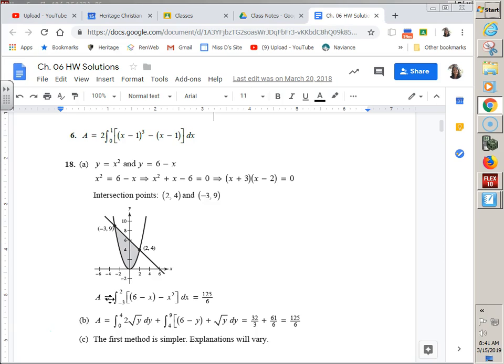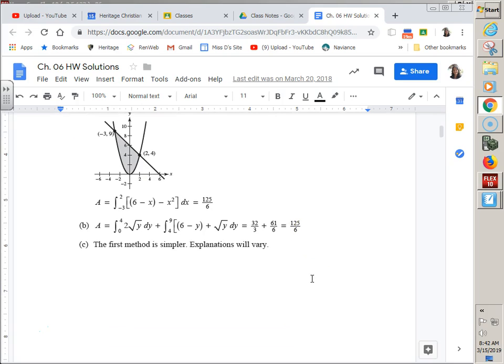Was that a graphing calculator one? Oh, no. Didn't say to use your graphing calculator. So this one was the one it wanted you to do in terms of x and in terms of y. Top minus bottom was pretty easy in terms of x, as far as throw in the line and throw in the parabola. Finding the intersection points, the natural intersection points, which you could kind of see on the graph. There's our, in terms of x, 125 over 6.